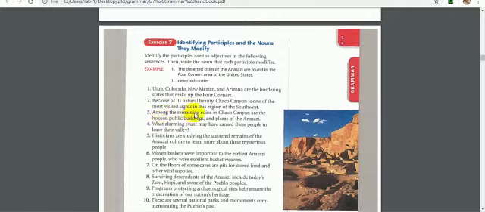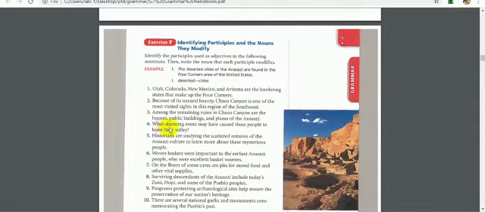Among the remaining ruins in Chaco Canyon are the houses, public buildings, and plazas of the Anasazi. So, among the remaining ruins. Remaining here is the present participle. It works as an adjective and modifies ruins, the noun.